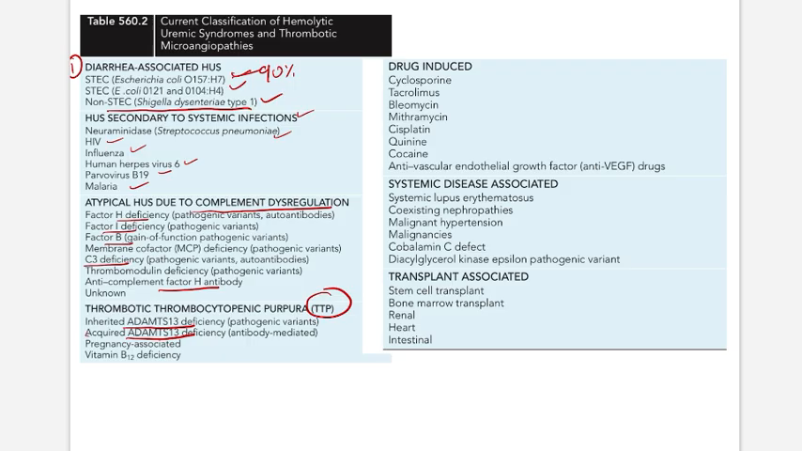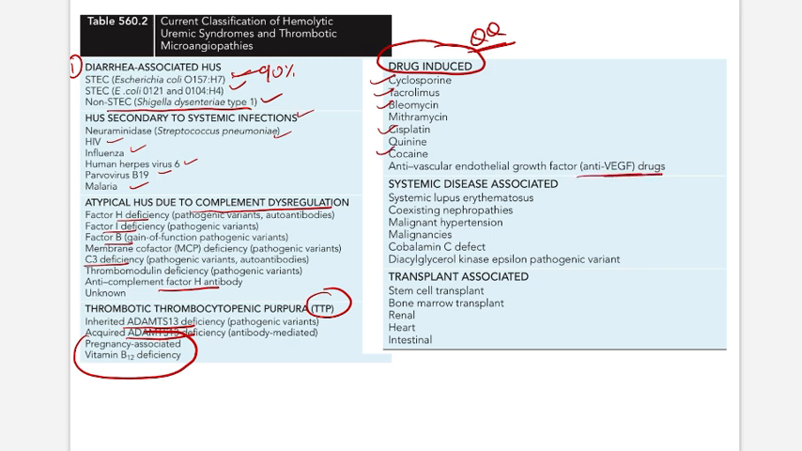Pregnancy associated with vitamin B12 deficiency. These are important considerations where we are thinking broadly. Okay. Next, what are the drugs that can cause HUS? Yes, just remember cyclosporine, tacrolimus, bleomycin, cisplatin, cocaine, and anti-VEGF drugs.